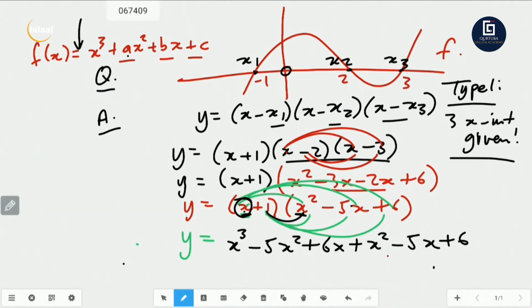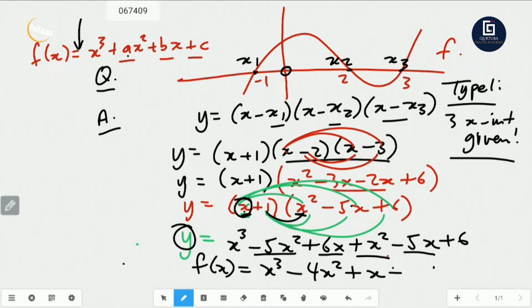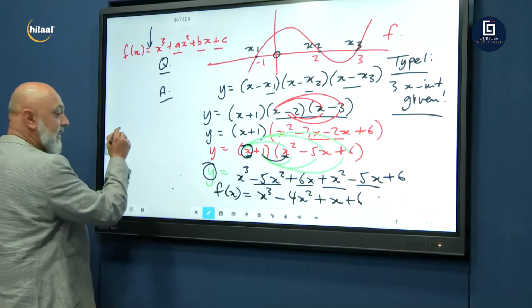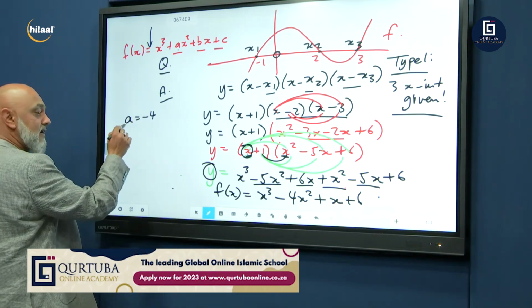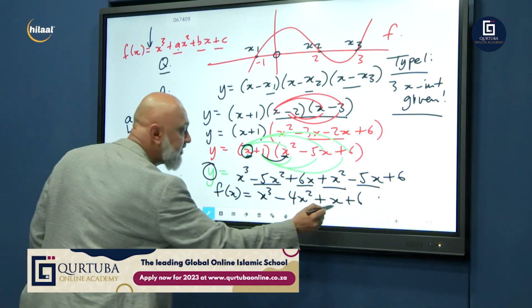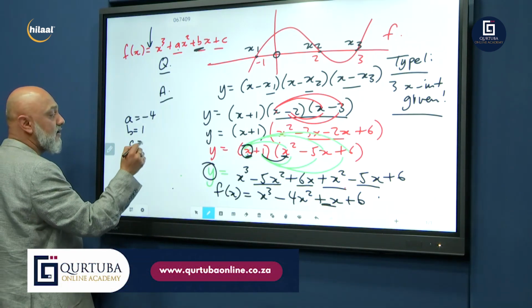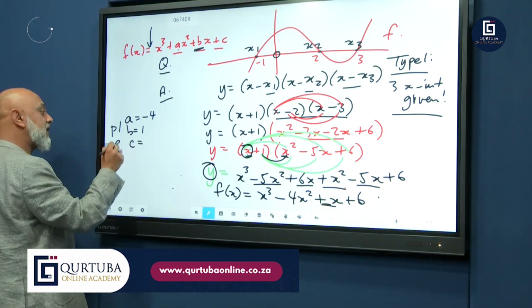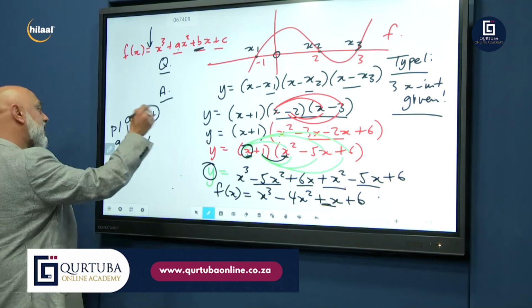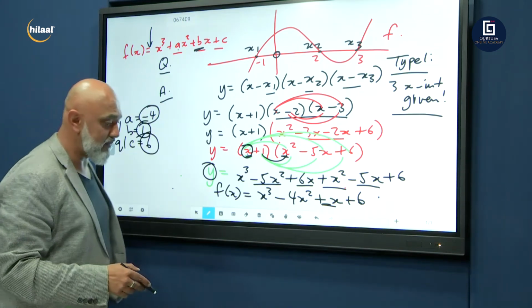And here we go, our final answer: f of x, which is y, is equal to x cubed. Collect your like terms: minus 5x squared plus 1x squared is minus 4x squared, plus 6x minus 5x is plus 1x, plus 6. And there we go: A, B, C, or A, P, Q. So A is equal to minus 4, B is equal to 1, your coefficient of x, and C, or Q, is equal to 6. So minus 4, 1, and 6, taken from here.